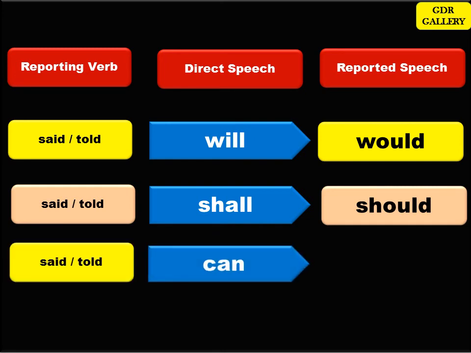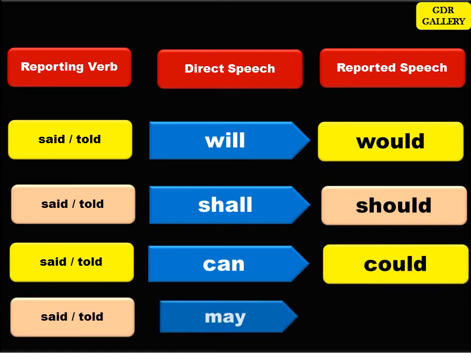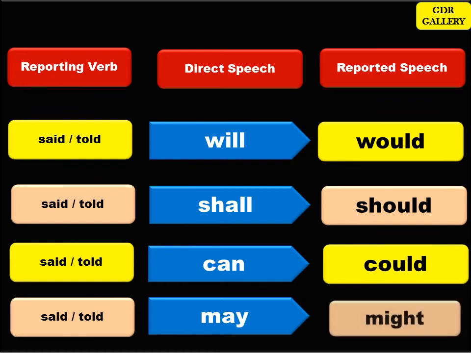Then you have can. Can has to be changed to could when you are changing from direct speech to reported speech. Again, when you have may within the quoted speech and you want to change from direct speech to reported speech, it has to be changed to might.